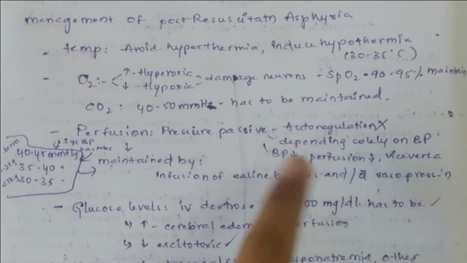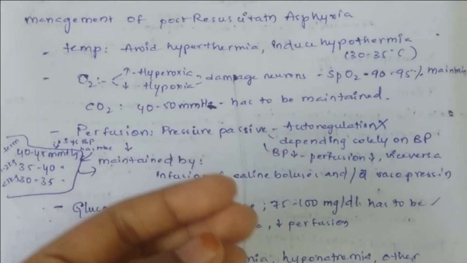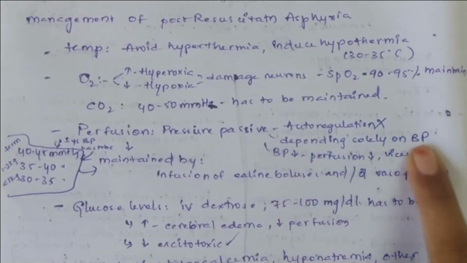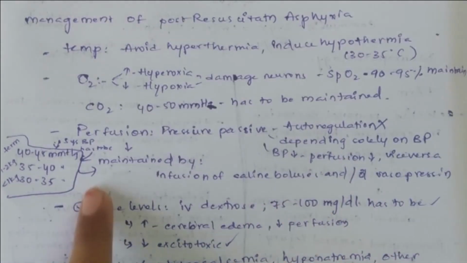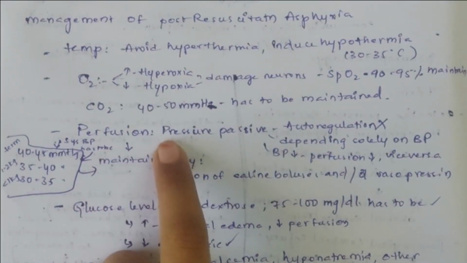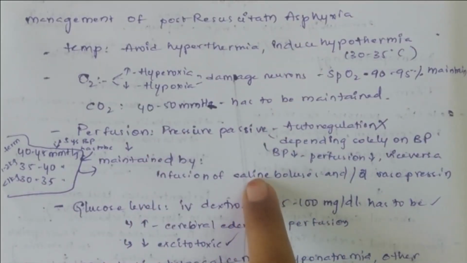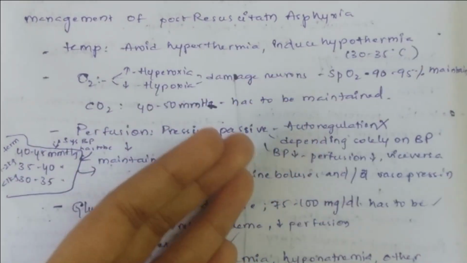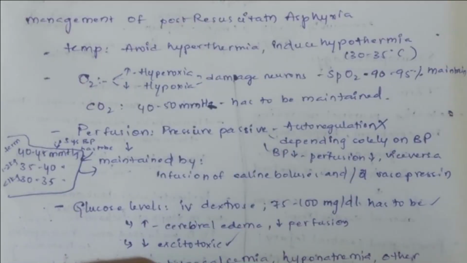Normally, it has to be like, if pressure increases, there has to be vasodilatation and increased perfusion. That autoregulatory mechanism is damaged, so it will be solely dependent on BP. If BP reduces, perfusion reduces, and vice versa. Okay. So we have to maintain perfusion. How will we maintain perfusion? That is by infusion of saline boluses or vasopressin. Saline boluses increase the volume of blood, and vasopressin causes constriction of blood vessels. Okay.